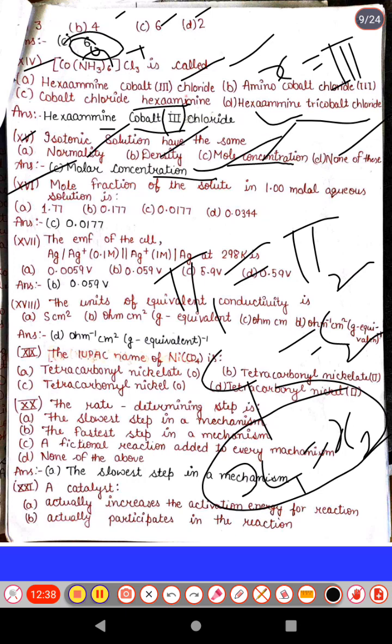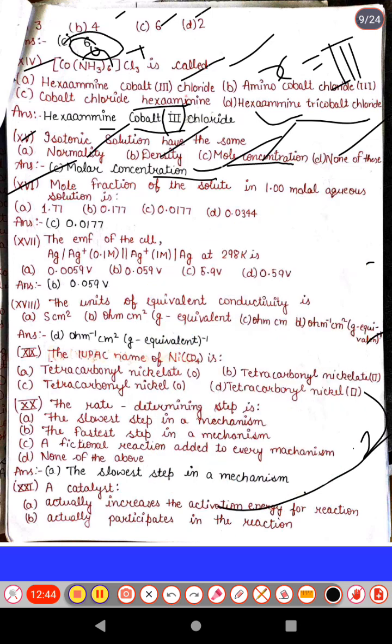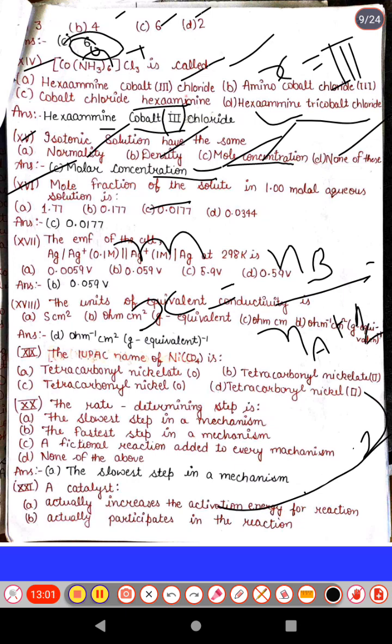Next is: mole fraction of solute in 1 molar aqueous solution is. First we calculate molality, or number of moles. Mole fraction is equal to number of moles of solute divided by total number of moles, A plus B. So we have to calculate the number of moles of B and A components.